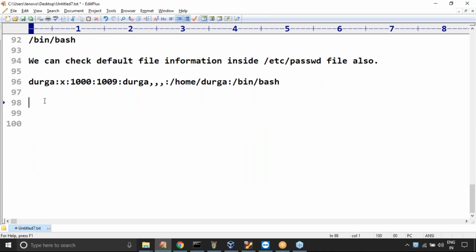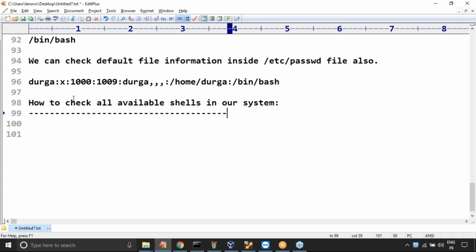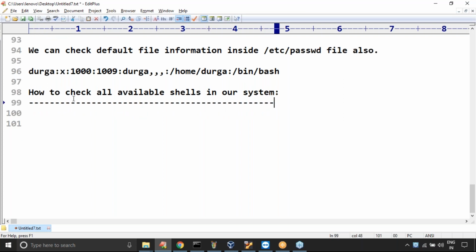Now the next one: how to check all available shells in our system. Now just take a bit of special care. A lot of Durga names were there. How to find the default shell? For every user separate entries are there, and in each entry the last field itself is the shell.